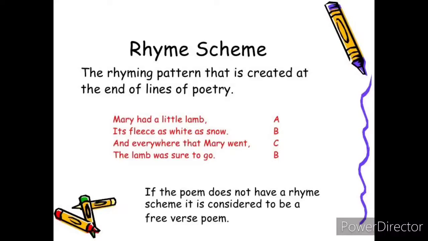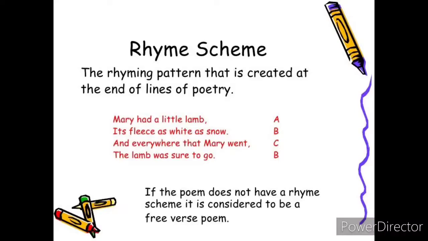So if it has a rhyming scheme, we can mark it. If there is no rhyming scheme, then those poems are called free verse poems. Okay, children? Do you understand it?